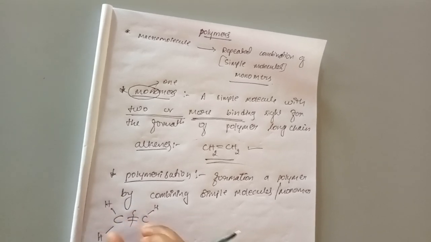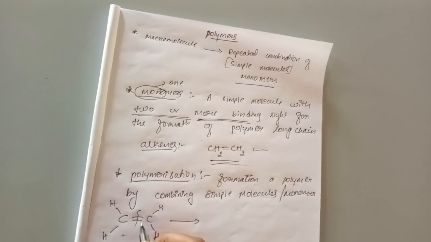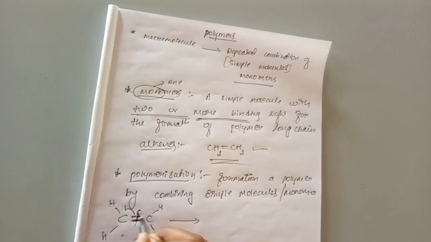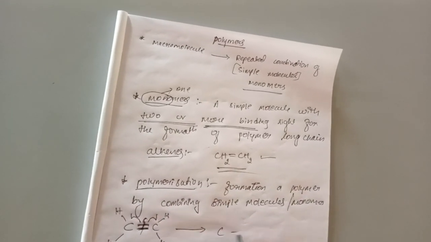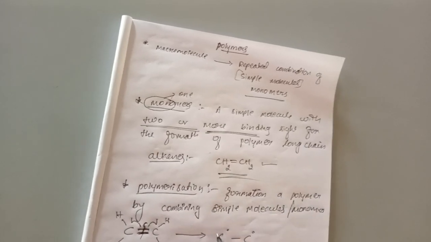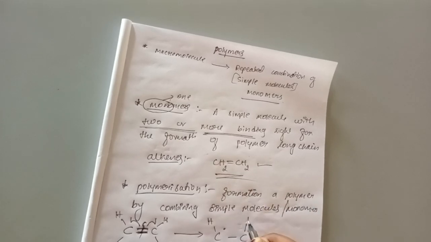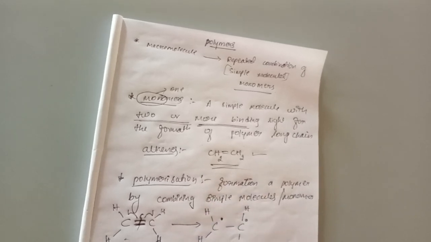The double bond which is present here, we can break one of the bonds, and by breaking this bond, it can form radicals on these two carbon atoms. We write the carbon atom bonded with two hydrogen atoms having one radical on each carbon atom.